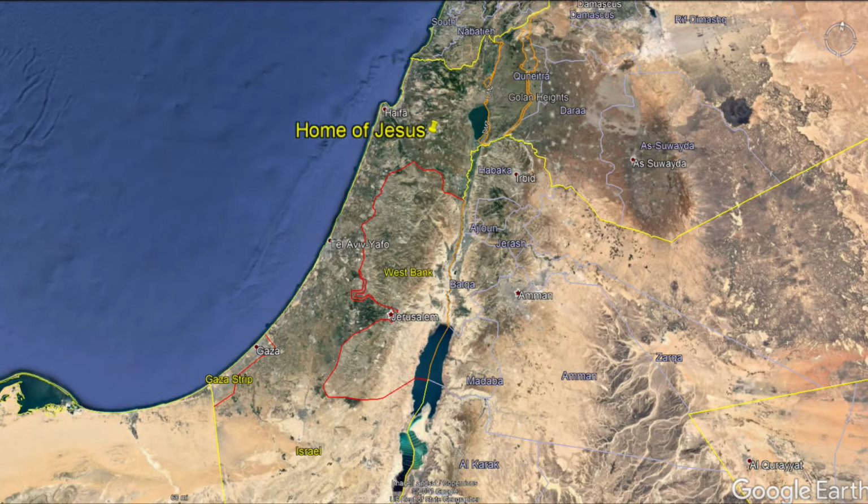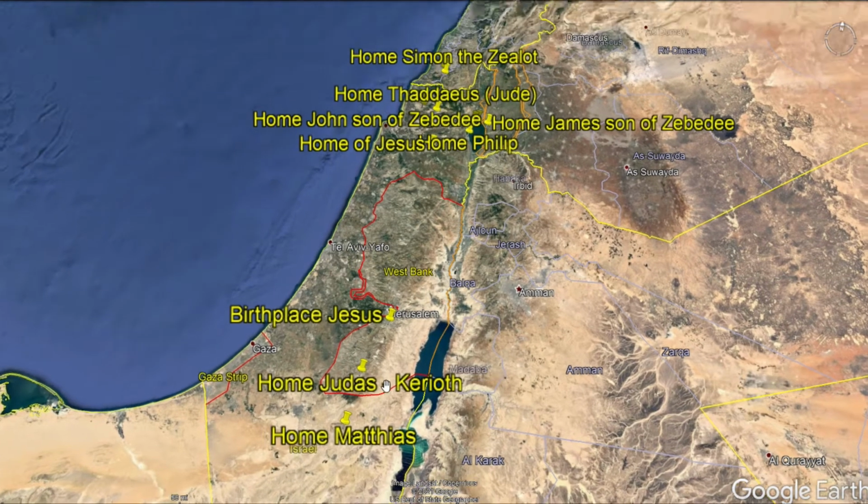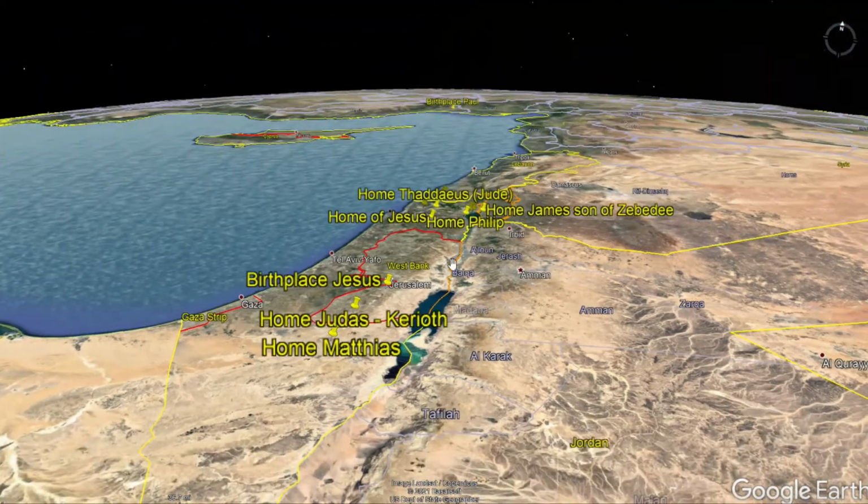Now, Judas ends up committing suicide, so Matthias is the replacement, and he was from Judah. So that's the southern kingdom of what we think of as Israel. When we get all of them together, this is the picture that we can come up with.